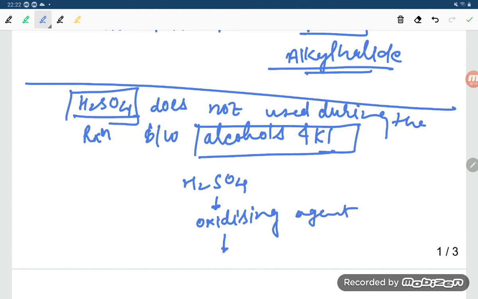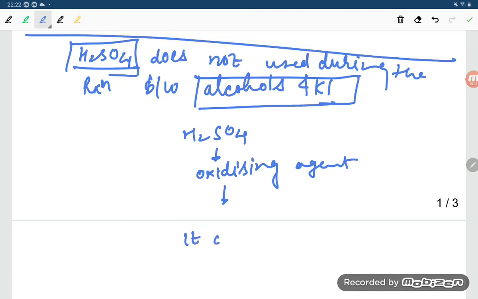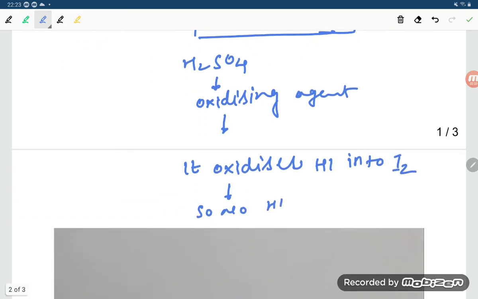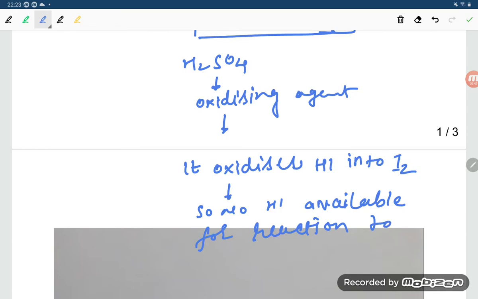And what will it do? It oxidizes HI into I2. So no HI is available for the reaction to form what, student? Alkyl iodide, to form RI.